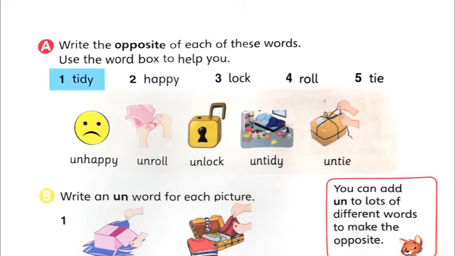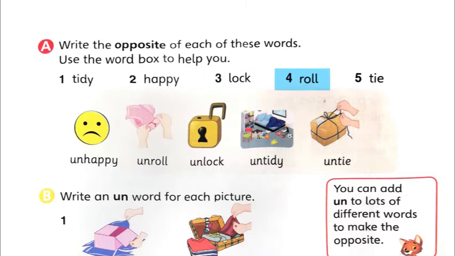Tidy. What is the opposite word for tidy? It's untidy, no? Tidy, untidy. Then happy. The opposite word for happy is unhappy. Right? You can match it with a line. Then lock. The opposite word for lock is unlock.